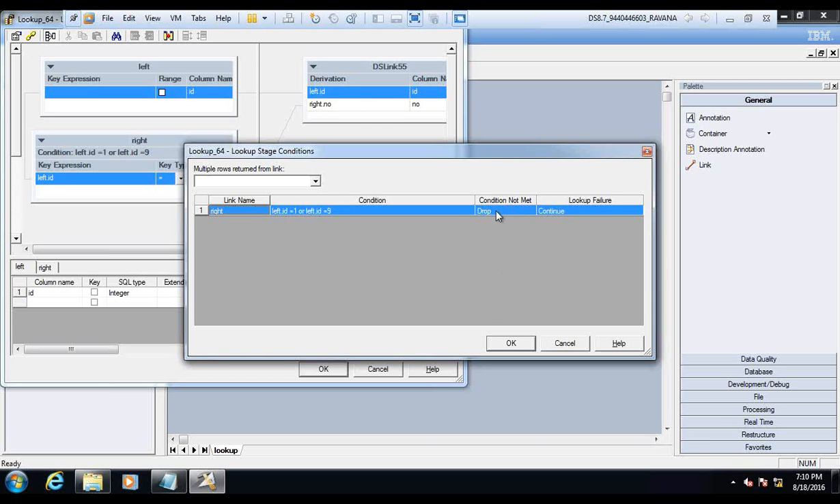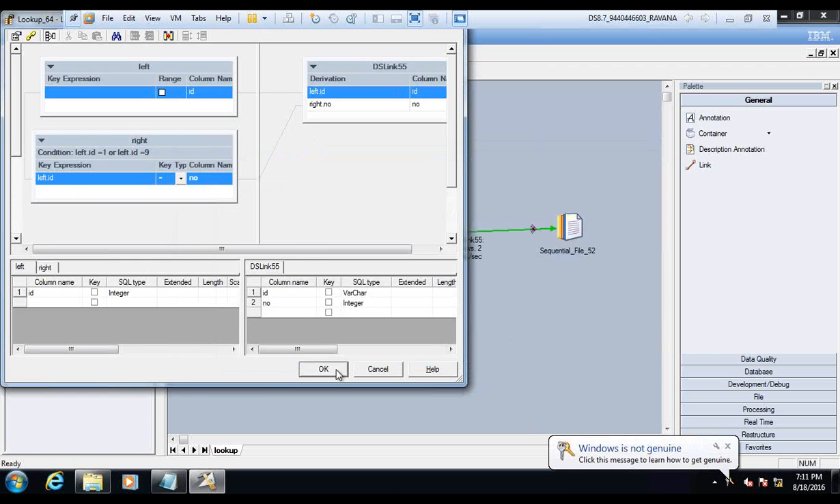Oh, okay. So it's like an equijoin. Yes, equijoin. So only 1 and 9 are the ones picked up, and only for these two you are doing the lookup. Now when you do the lookup for these two records, if 1 and 9 are present in the reference, it is well and good. If they are not present in the reference, you are saying continue, which means even though it is not matching, you pass it as an output to the target.